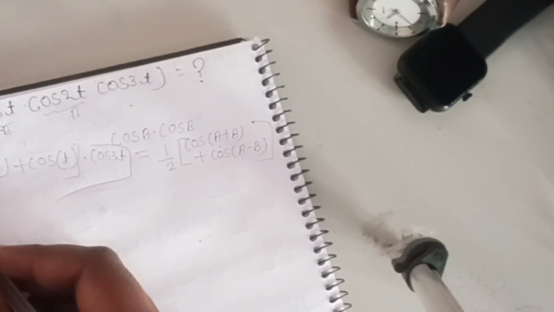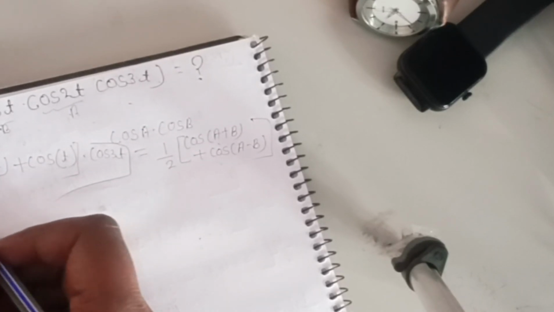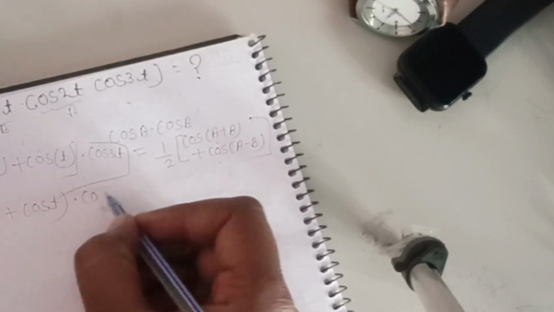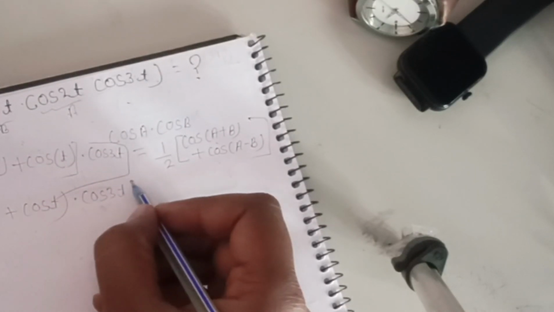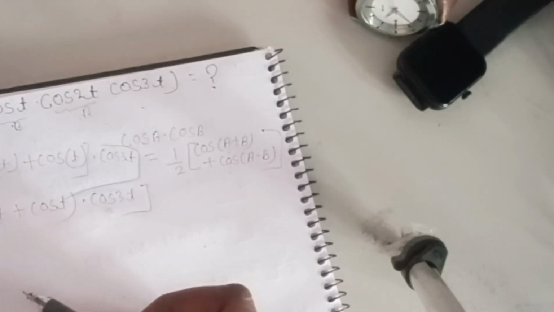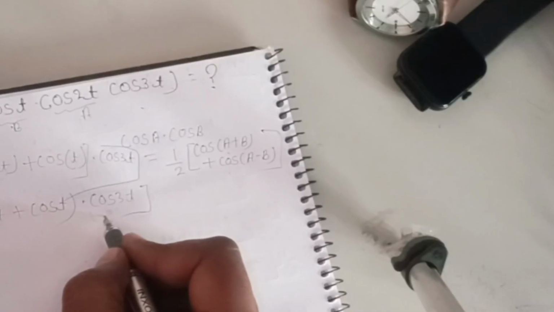now I can take 1 by 2 common, right? So 1 by 2 I can take common, so cos 3t plus cos t into cos 3t. Now here, as you can see, still it is multiplication.